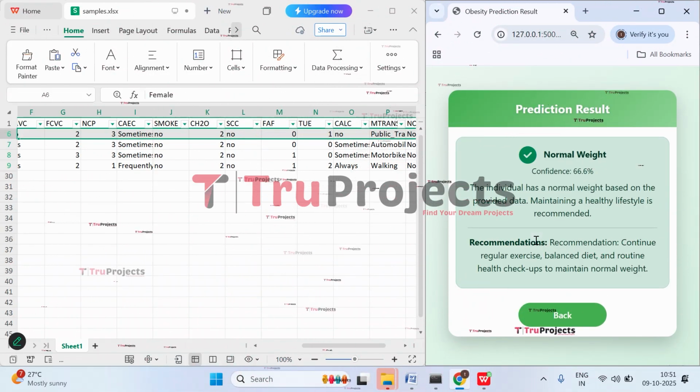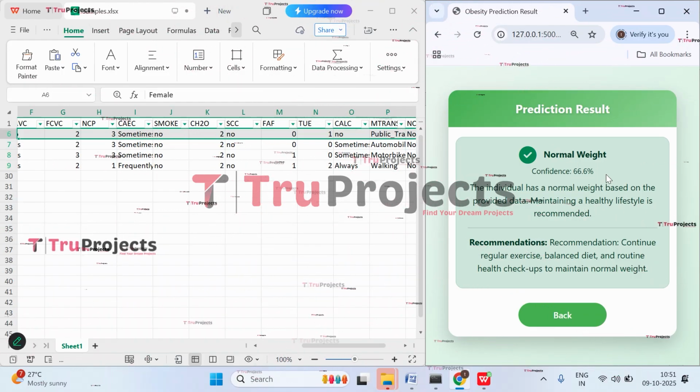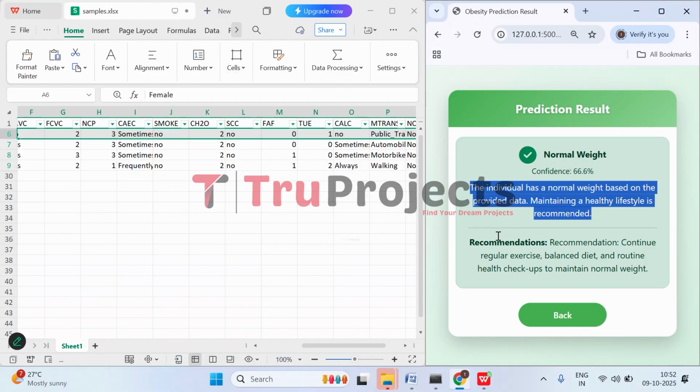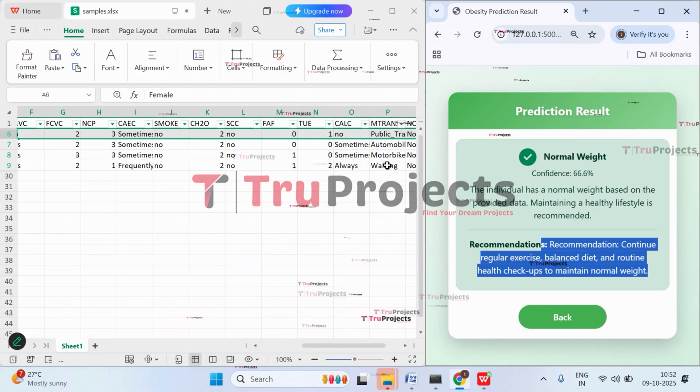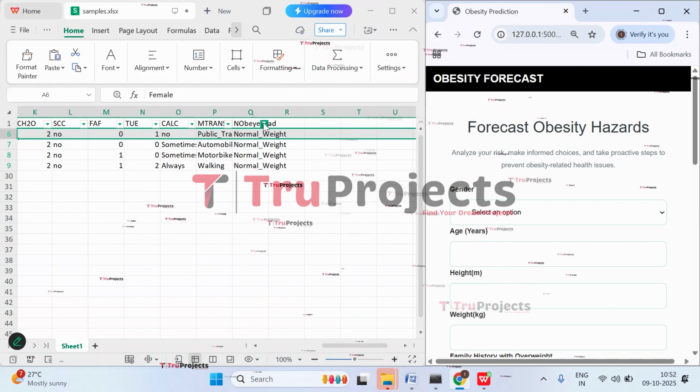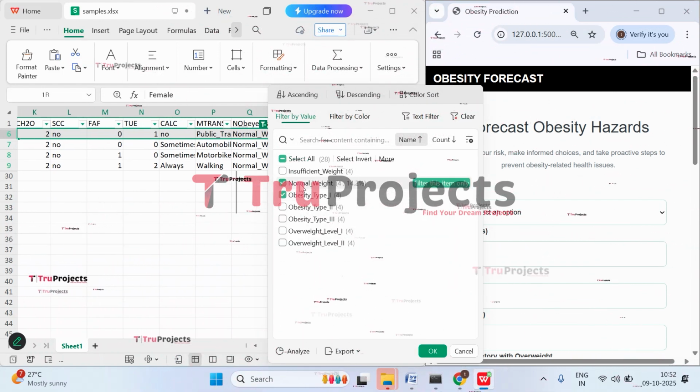And here we can see a normal weight has been predicted with 66% confidence. The individual has normal weight based on the provided data, and these are the recommendations for a person who is normal. Now let's check the other case, where we apply the filter to obesity type 1.